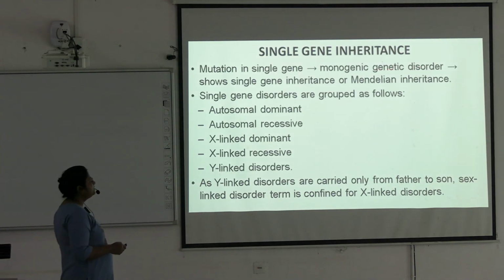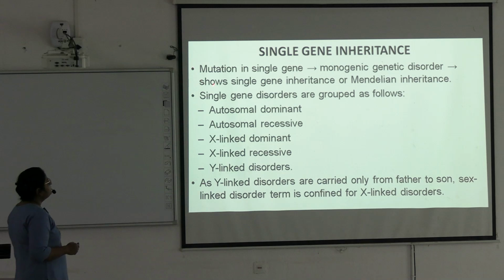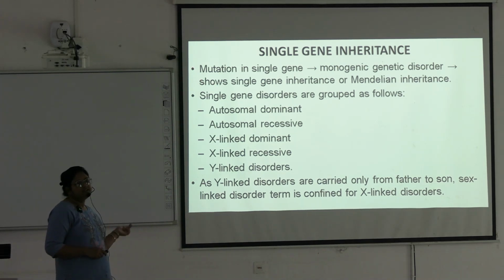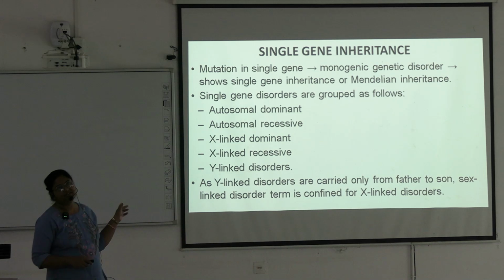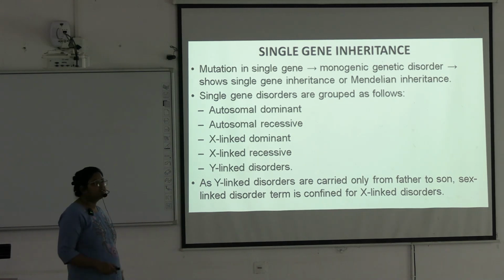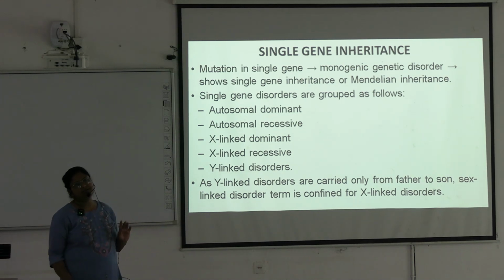So first is single gene inheritance. Mutation in a single gene is known as Mendelian inheritance. Mendelian inheritance comes as a short note, a very important short note of genetics. Genetics in your question mainly comes as a short note.